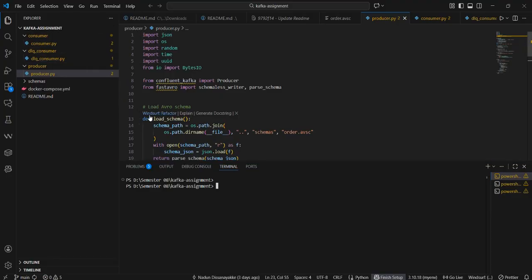I start Kafka using Docker Compose. This is the command for that. This starts Zookeeper and a Kafka broker.